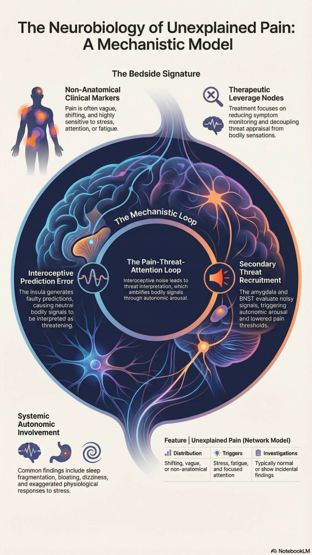Interoceptive noise triggers threat interpretation. Threat increases autonomic arousal. Arousal amplifies bodily signals, which are then interpreted as further evidence of danger. Over time, the nervous system learns to remain in a defensive mode.